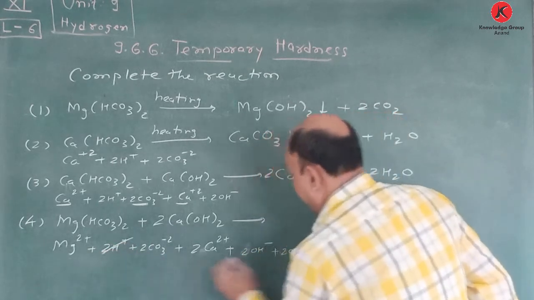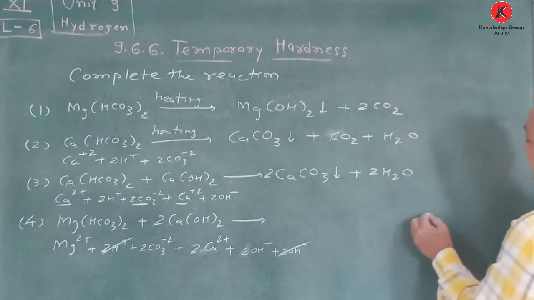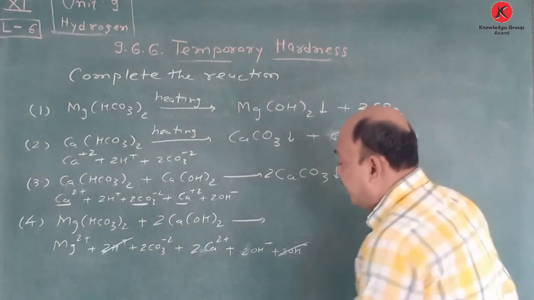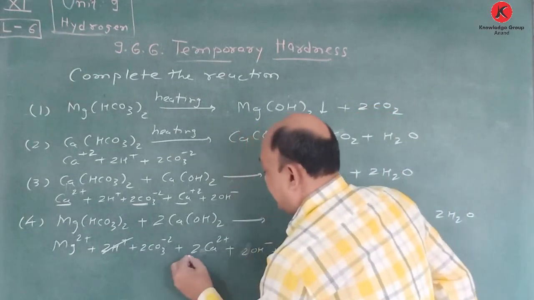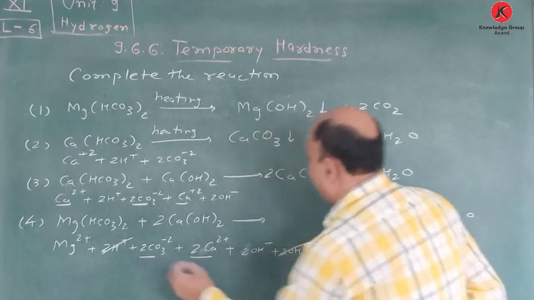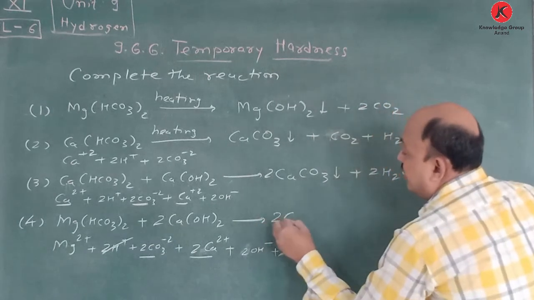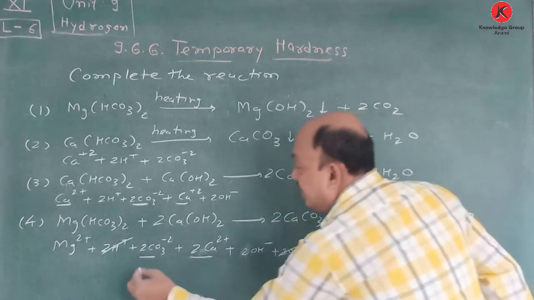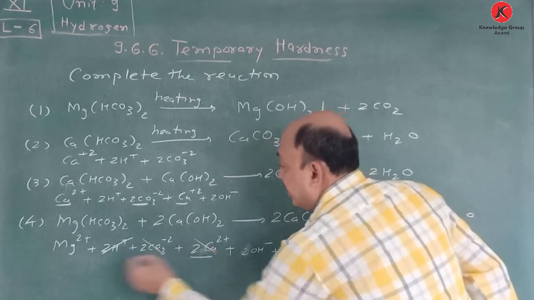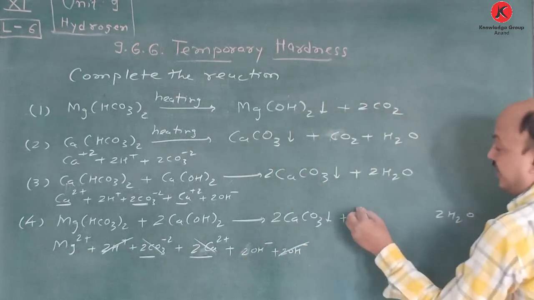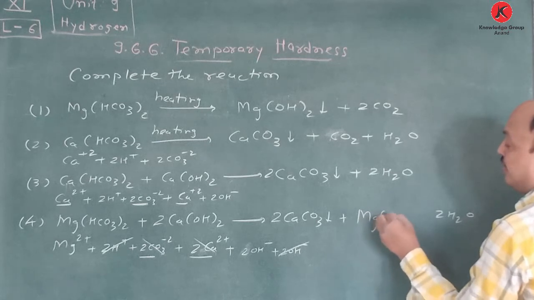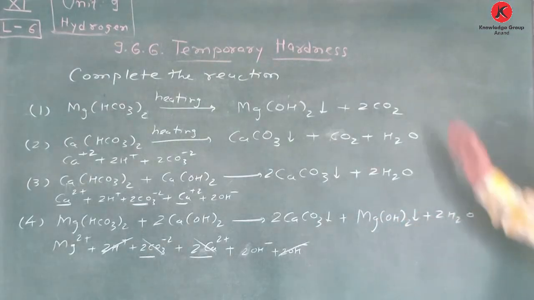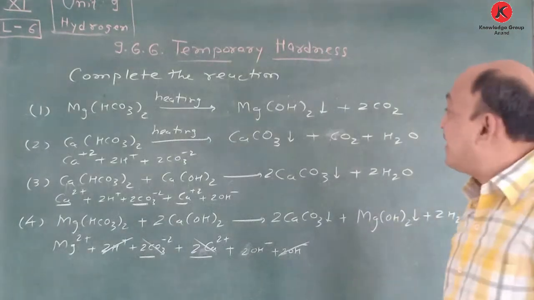So 2 H plus and 2 OH minus give 2 moles of water molecule. Same way here 2 Ca plus 2 and 2 CO3 minus 2 give 2 CaCO3, and another, this is also cancelled, Mg plus 2 and 2 OH minus is nothing but Mg(OH) twice in the form of precipitate. So this way complete the reaction.